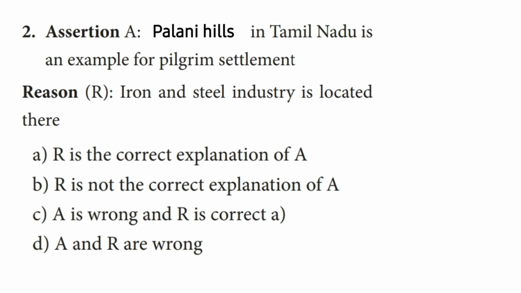The second question is assertion. Palani Hills in Tamil Nadu is an example for pilgrim settlement. Reason. Iron and steel industry is located there. Here, four options are given. The correct answer is option B. R is not the correct explanation of A.